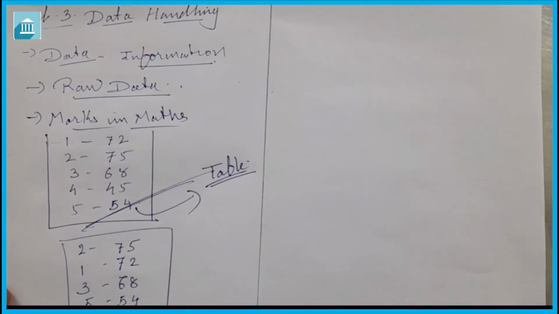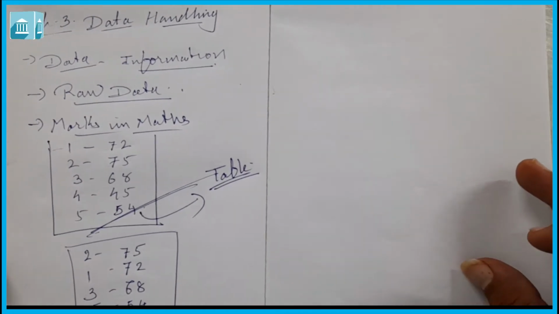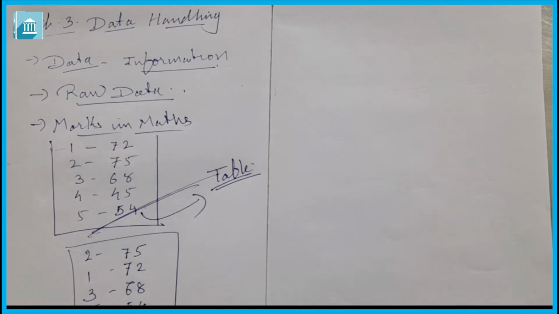Now let us see the representative value. Once we collect the data, we have to learn representative values also. Representative values means the average, which we learned in previous classes. For example, average temperature of the city, the average age of pupils in your class, the average attendance of the students.